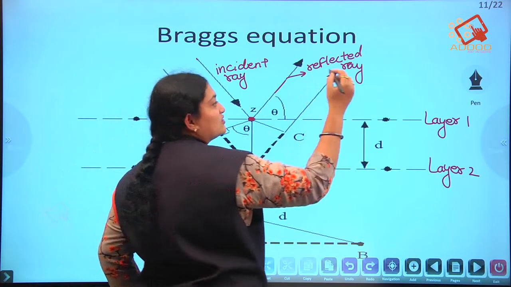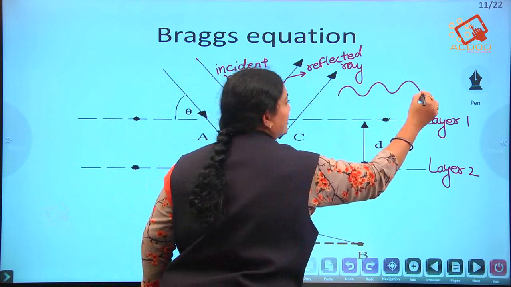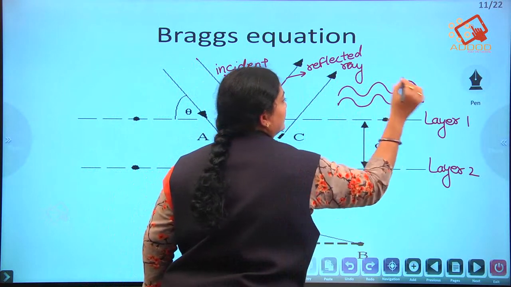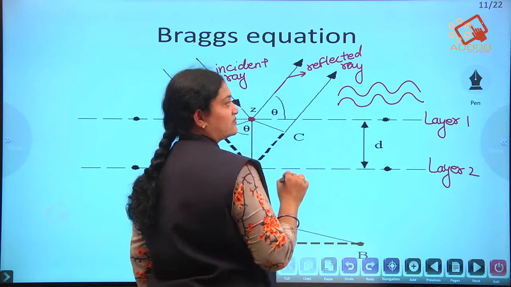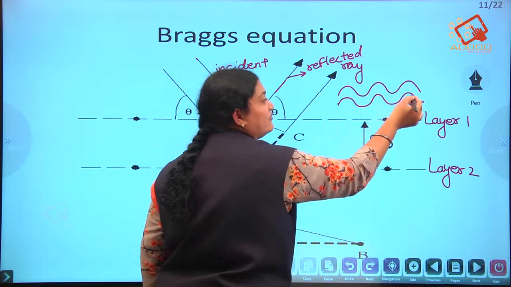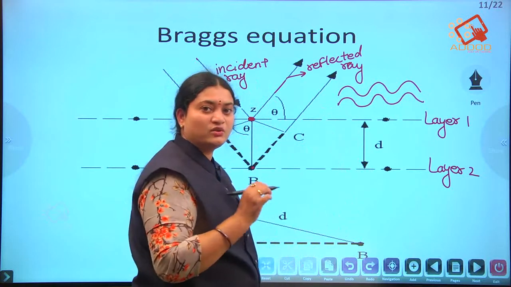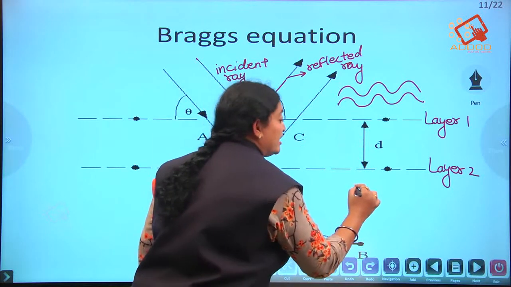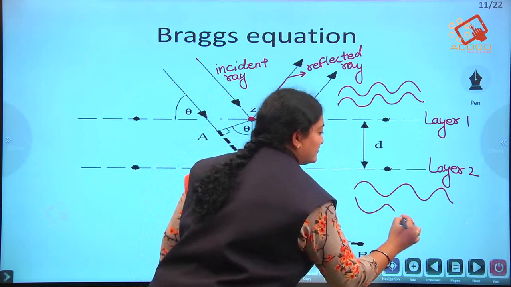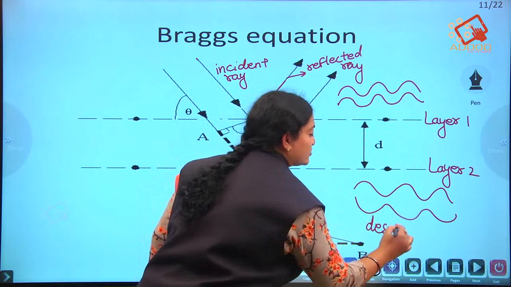If the crest and trough are equal, then we call it constructive interference. You can see here the crest and trough are the same. If they are not the same, we call it destructive.